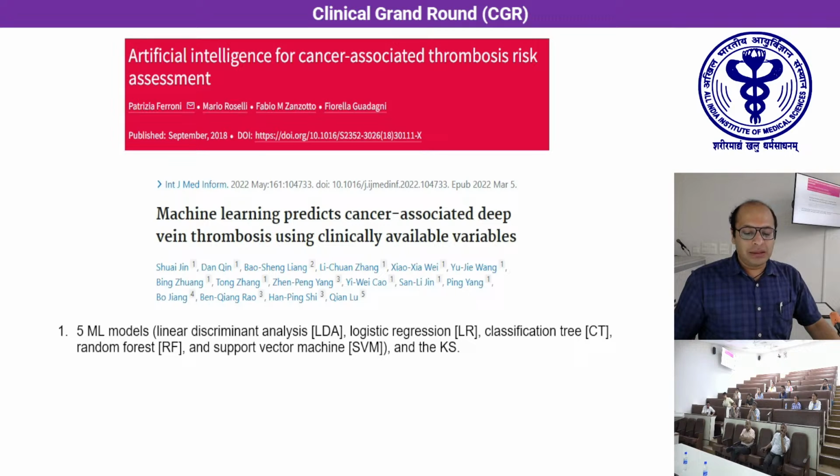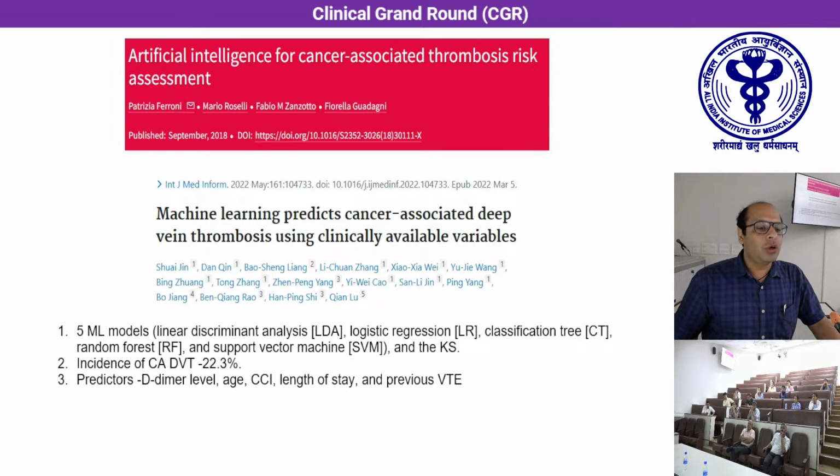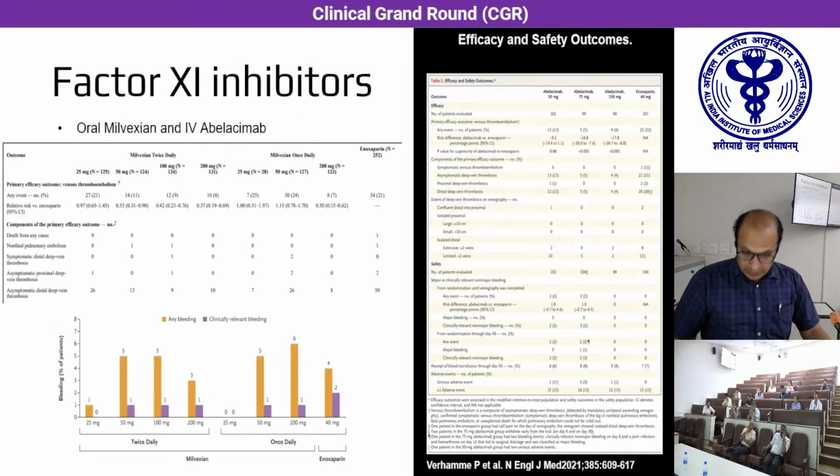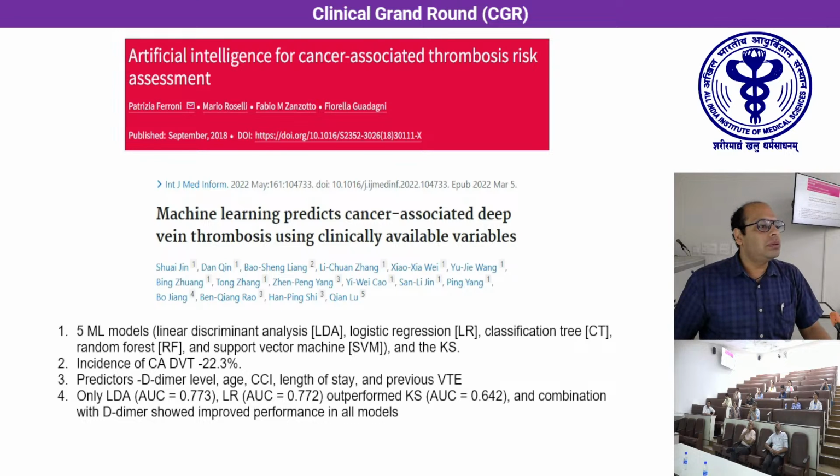Various machine learning methods were utilized. Overall incidence of cancer-related thrombosis was around 22%, and the predictors came out to be the usual ones: D-dimer, age, performance status, length of stay, and previous thrombosis history. Of the various machine learning methods, two methods stand apart. These were linear discriminant analysis and logistic regression, and their combination with D-dimer showed better performance over the traditionally used Khorana model. So this is something interesting and can be used subsequently.